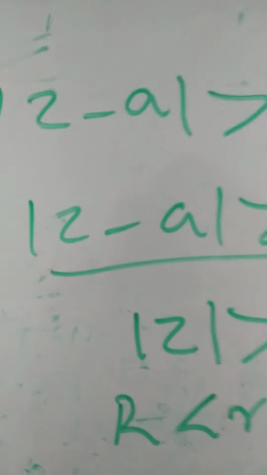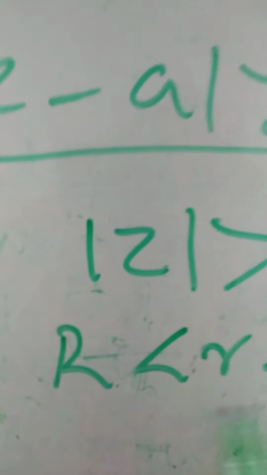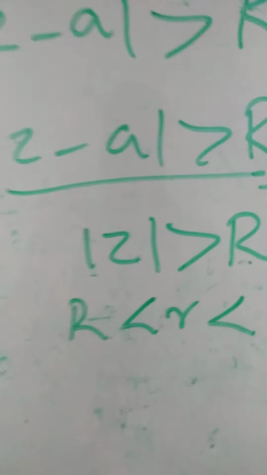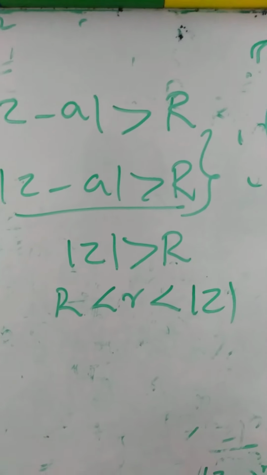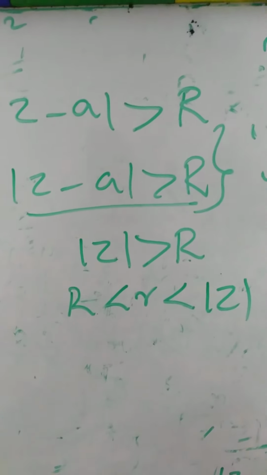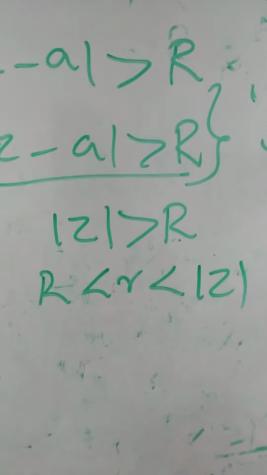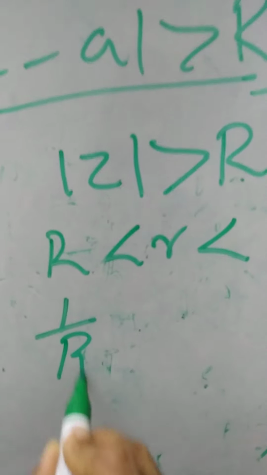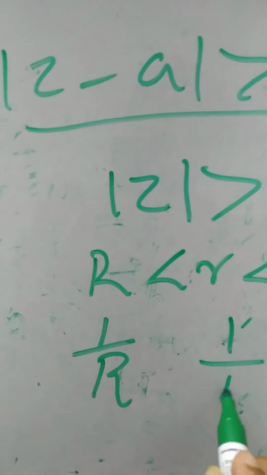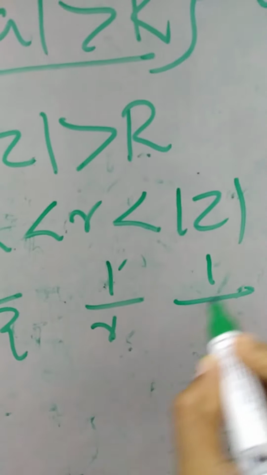Here also, 1 by R, you repeat the same procedure. What we applied in your first part, you just apply the same idea here also. So what will happen? 1 by R, 1 by R, 1 by mod z.